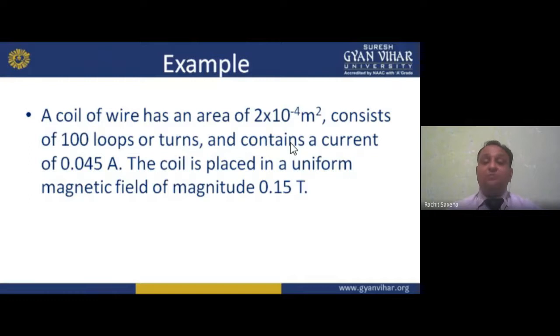Now the coil is placed in a uniform magnetic field of magnitude 0.15 Tesla.